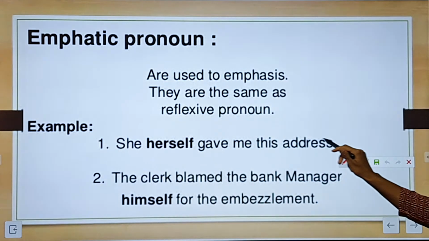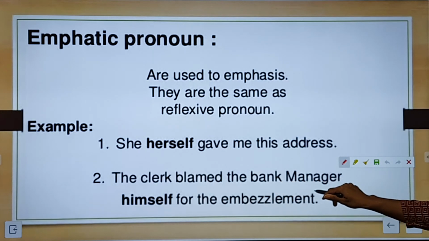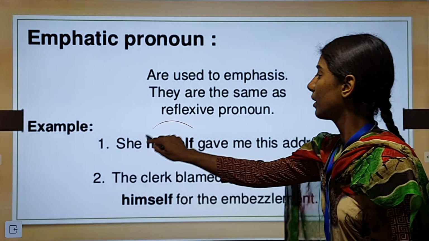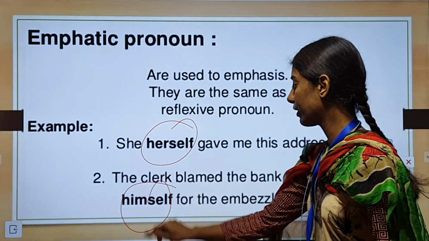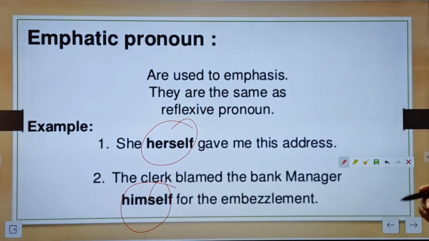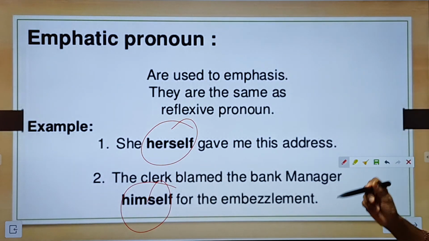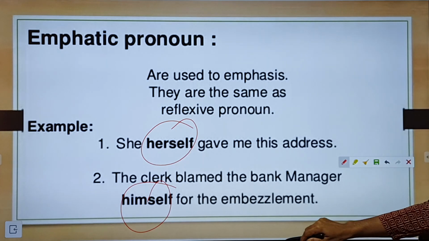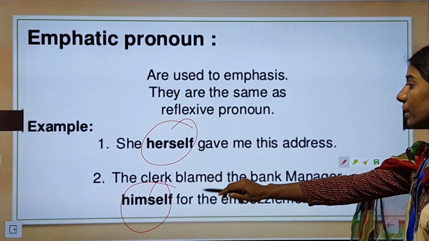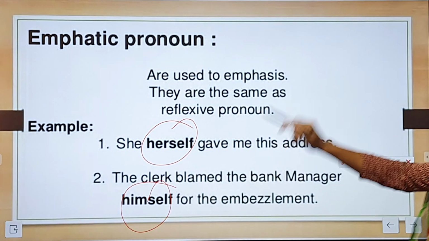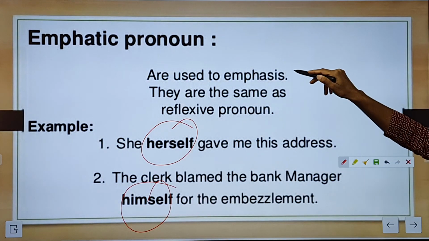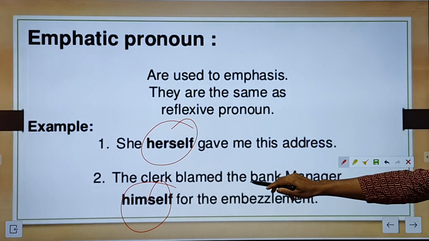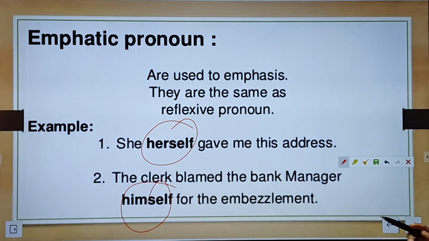She herself gave me this address. The clerk blamed the bank manager himself. So herself here and himself here are emphatic. We are focusing or emphasizing on the person who is acting as the subject. Himself is the subject here and herself is also the subject here, but in emphatic pronouns, herself and himself will not be used as the object.